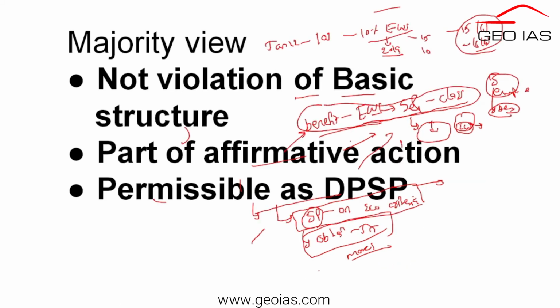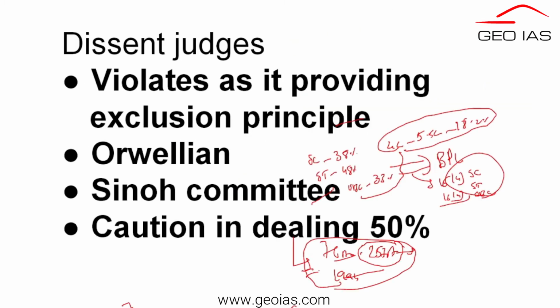So if you see this overall judgment, the majority judgment says that it is okay, permissible under DPSP, it is possible, it is not violating the basic structure. But in the dissenting point of view, they said it is violating, not because of the amendment, not because of the article, not because of the overall structure, but because it has some exclusive principles, and that's the reason it violates the basic structure.